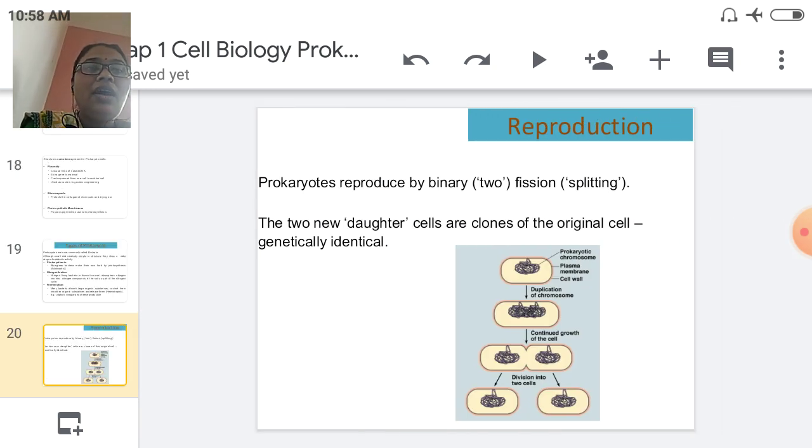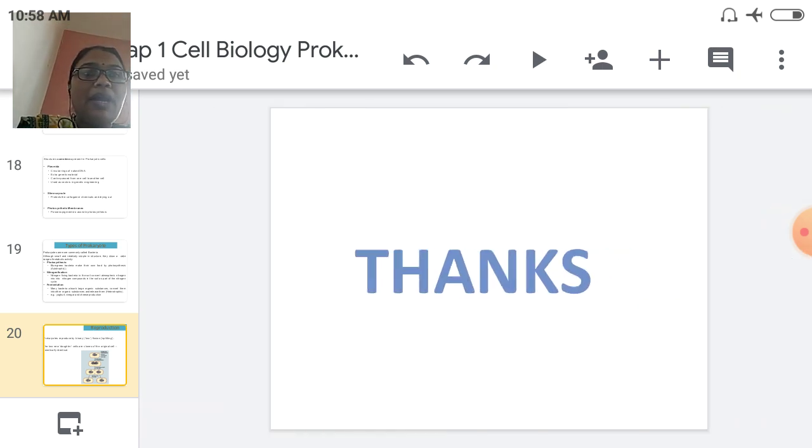Then reproduction. Reproduction takes place through binary fission in prokaryotes. It means two new daughter cells are clones of the original cell, the two identical daughter cells formed here. This is called binary fission.